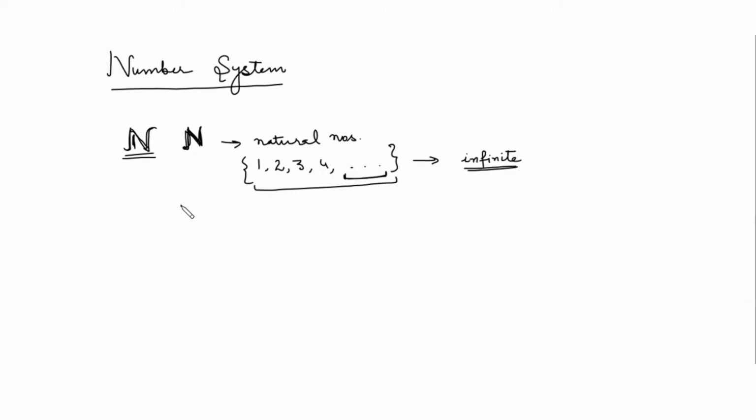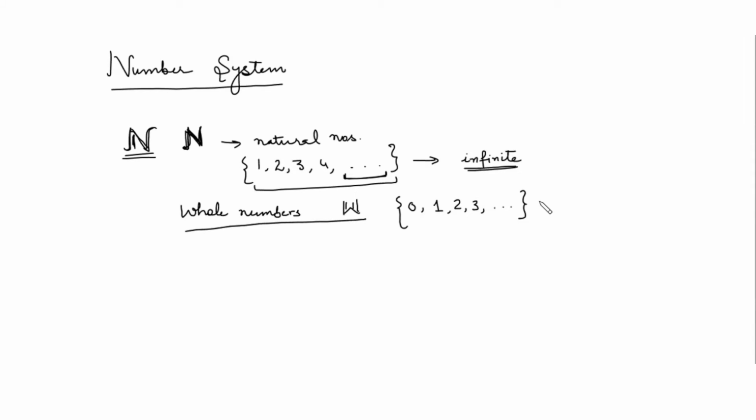Right? After that, you have the whole numbers. This is denoted by W, and this set contains all the natural numbers including 0.